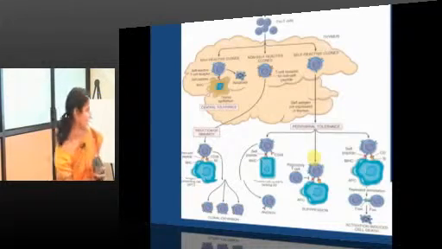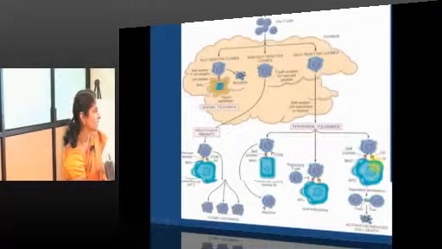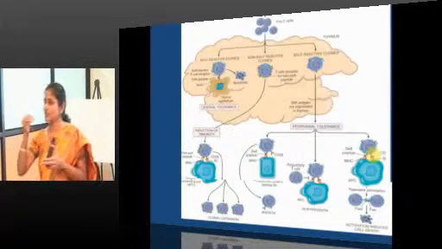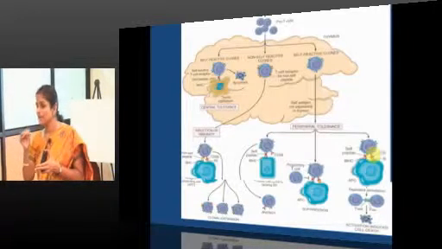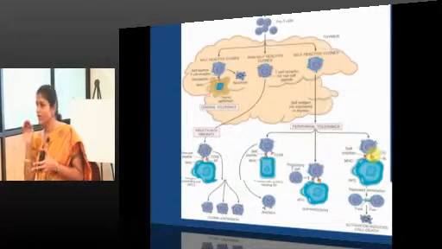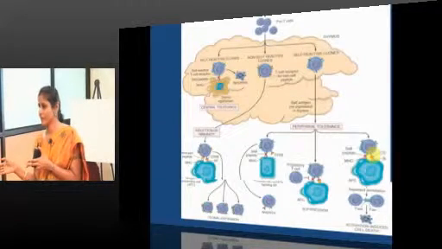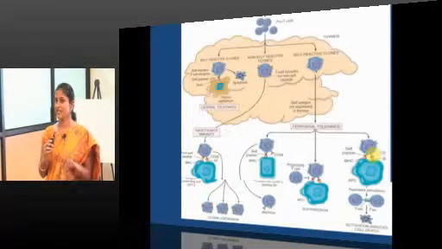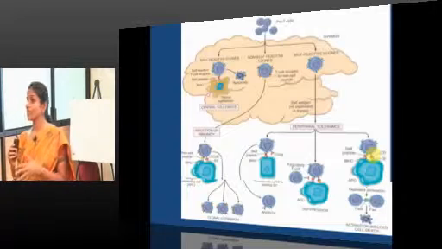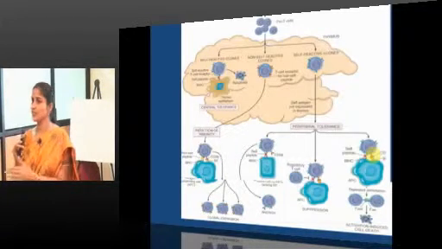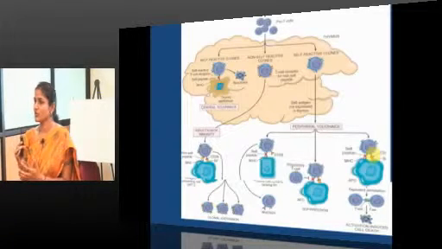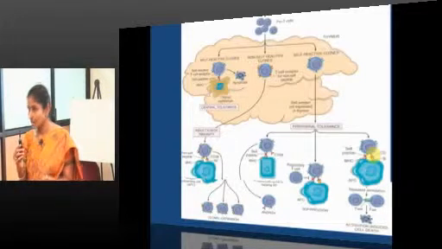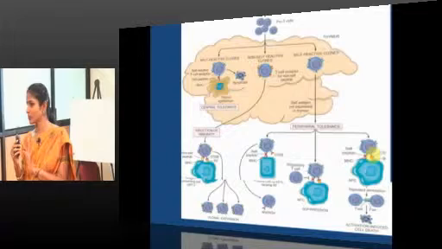Third, even if by mistake a self antigen expresses co-stimulatory molecules and the second signal is delivered, once a self reactive clone gets activated, at that point it will be sensed as abnormal, and it will be induced to apoptosis. It will be sentenced to death through apoptosis. That is the third mechanism. Fourth, we have certain immune privileged sites in our body, where the antigens do not come across cells of the immune system. So the immune cells are never taught about such antigens, because they are not going to come across them unless there is trauma.